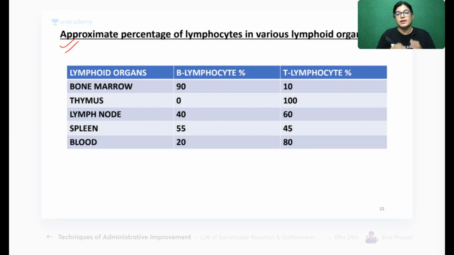Now, my dear friends, you can just note down this chart. This is the chart of various percentages of B cells and T lymphocytes lying in the various lymphoid organs. When we talk about bone marrow, it consists of approximately 90% B lymphocytes and 10% T lymphocytes. This is a very important question of Viva and for MCQs: whether the thymus has B lymphocytes or not. The answer is that the thymus does not contain B lymphocytes. It has 100% T lymphocytes. Thymus में क्या है? सिर्फ T lymphocytes हैं.